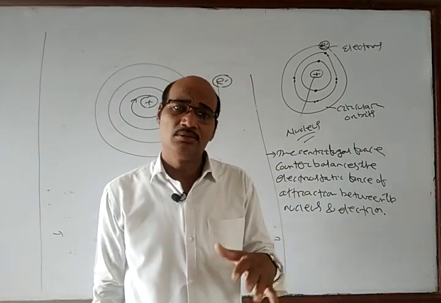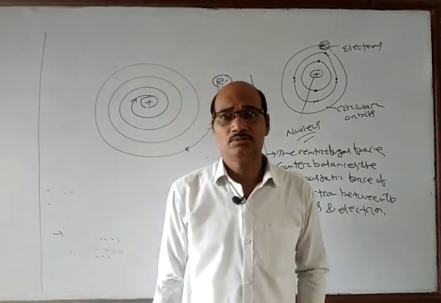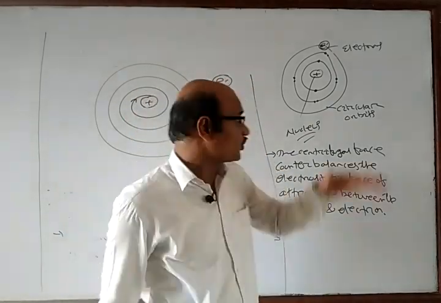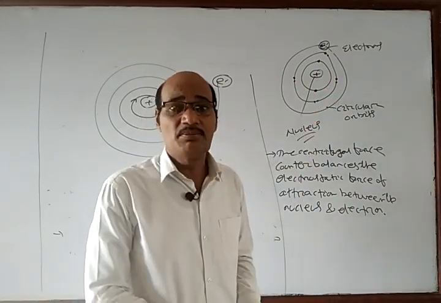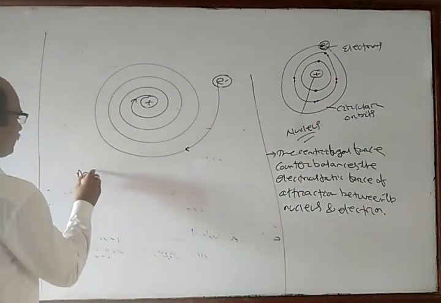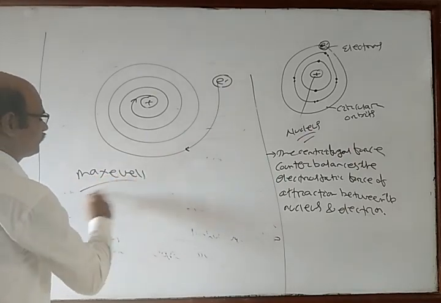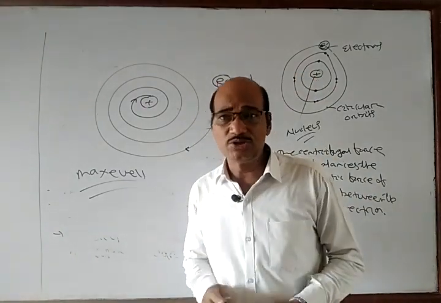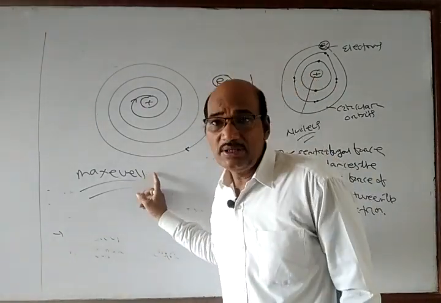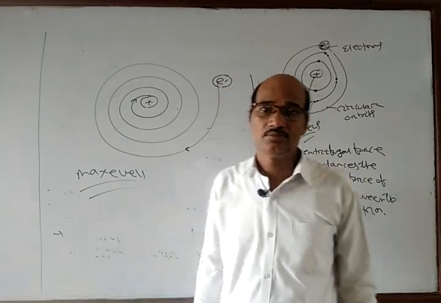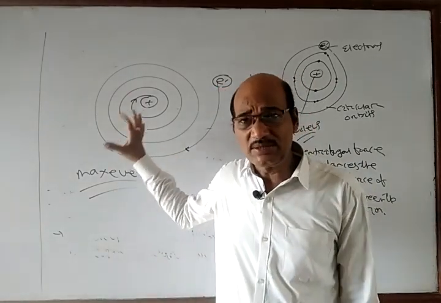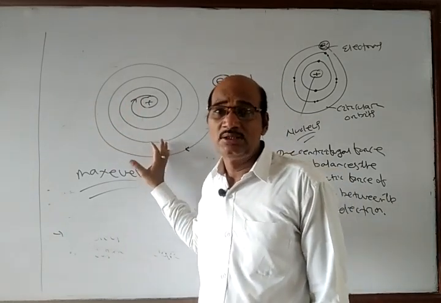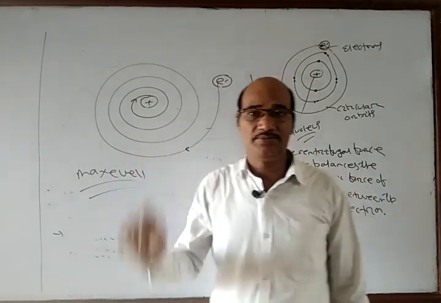Everything around us is matter. They contain molecules and atoms. So the stability of the atom as explained by Rutherford is now objected to by whom? By Maxwell. So Rutherford's planetary electrons make the atom unstable. Because the stability of the atom is not explained by Rutherford, that is why the Rutherford model of the atom is now discarded.